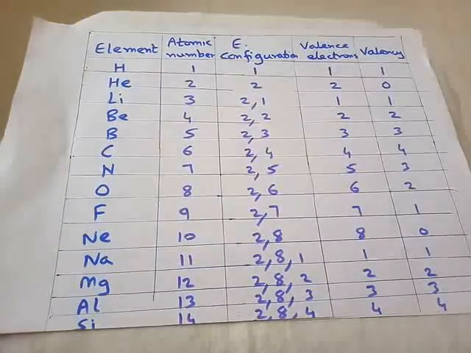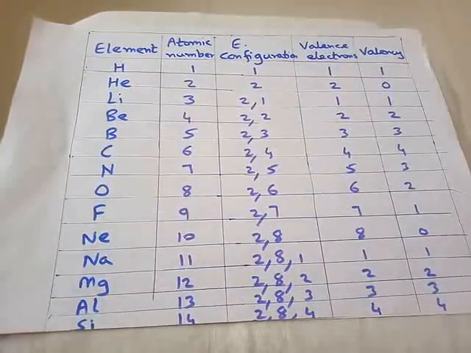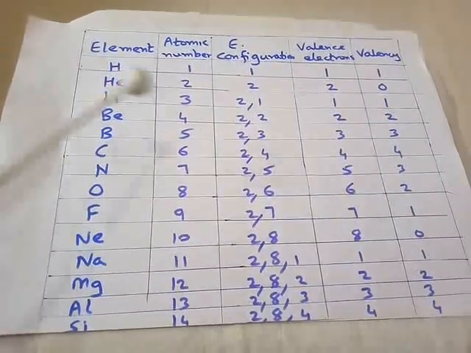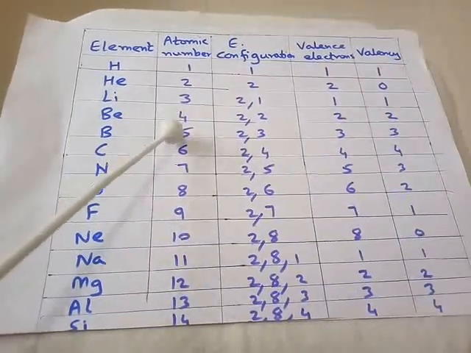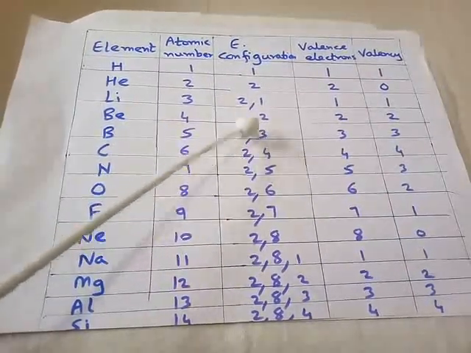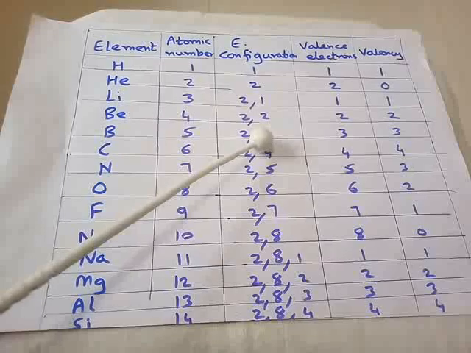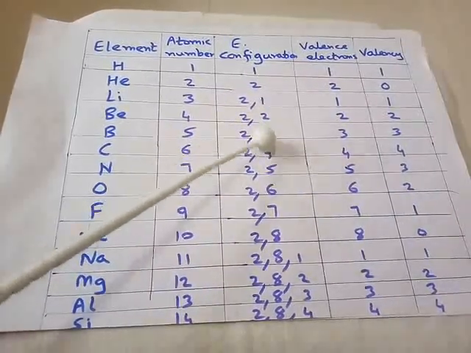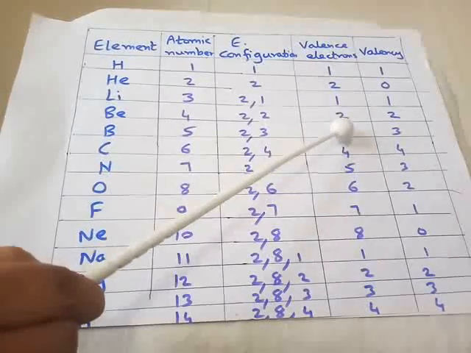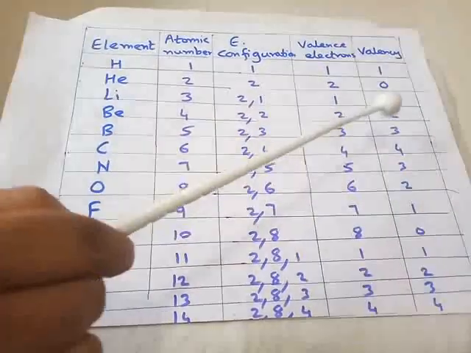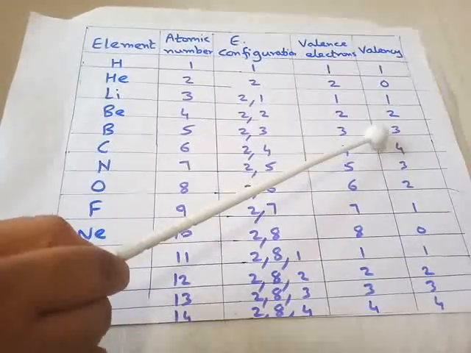You all will write along with me as I am speaking. You are going to write simultaneously. Next is boron. They have given its atomic number is 5. Electronic configuration also is given, 2, 3. How many electrons in the outermost orbit? 3. So valence electrons are 3. 3 electrons boron will tend to give away. So valency is also 3.